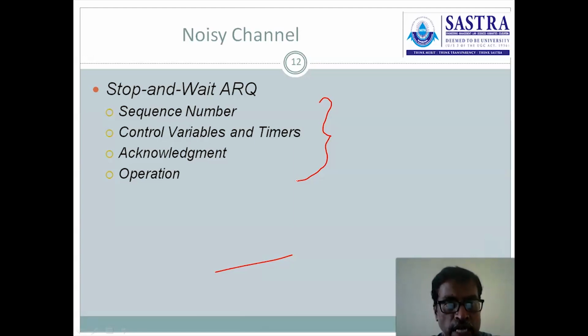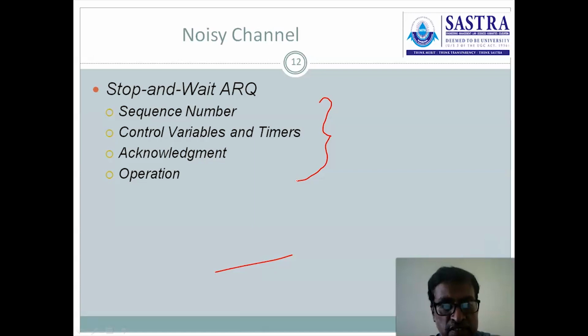Whenever we are receiving data, some of the bits available in the data may be corrupted in the noisy channel. Sometimes we are not able to receive the data properly. Sometimes we are able to receive a duplicate frame. It means a duplicate acknowledgement or duplicate data frame. Any possibility of a duplicate frame may be received in the noisy channel.